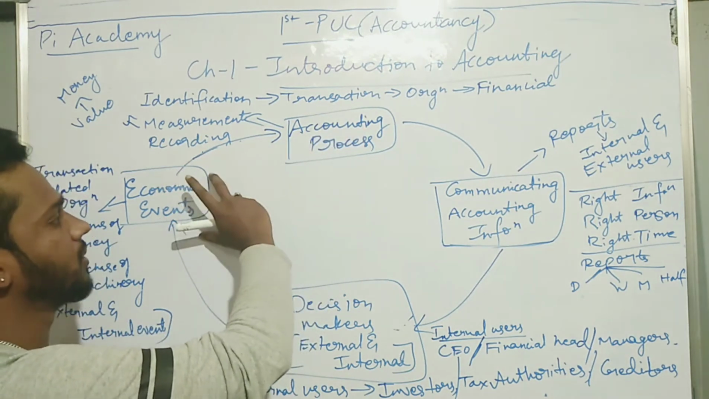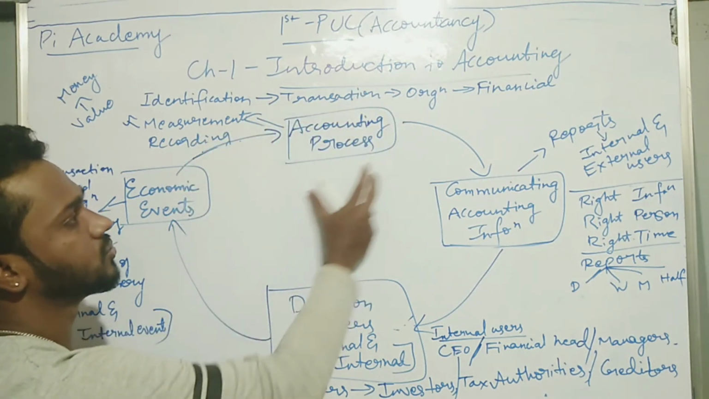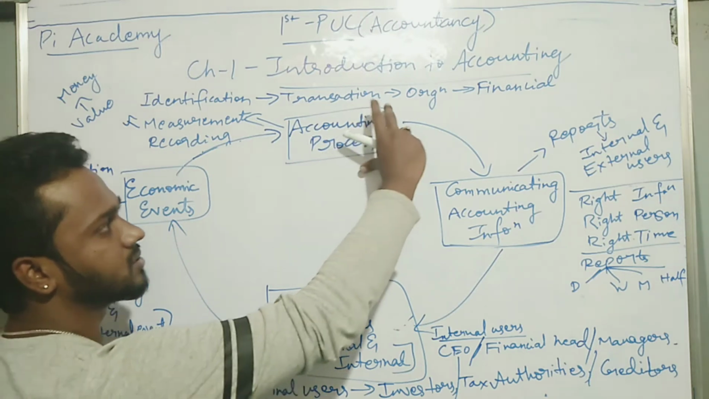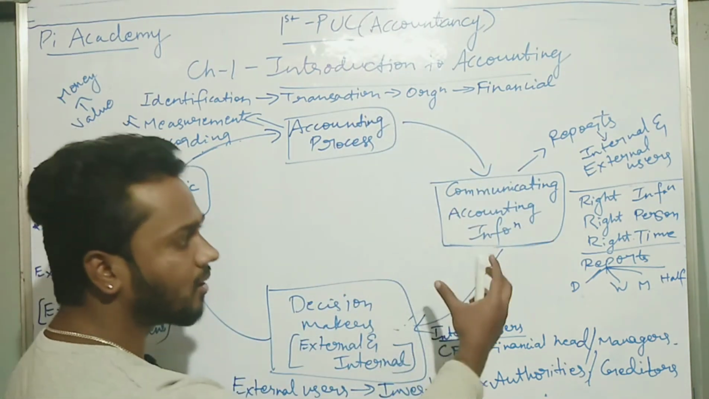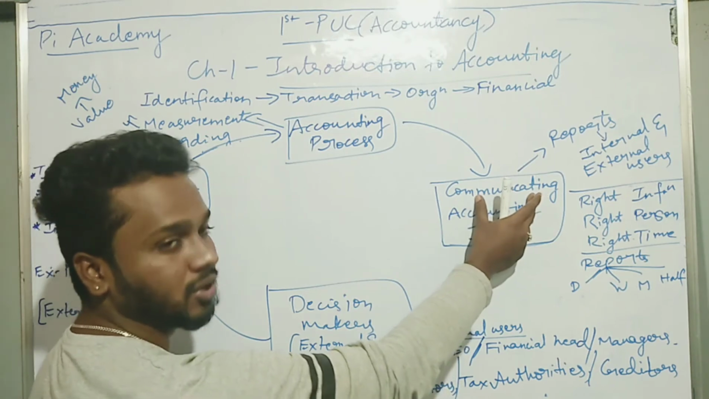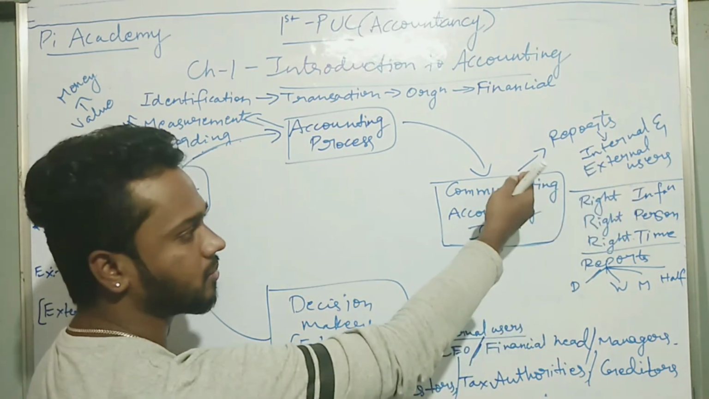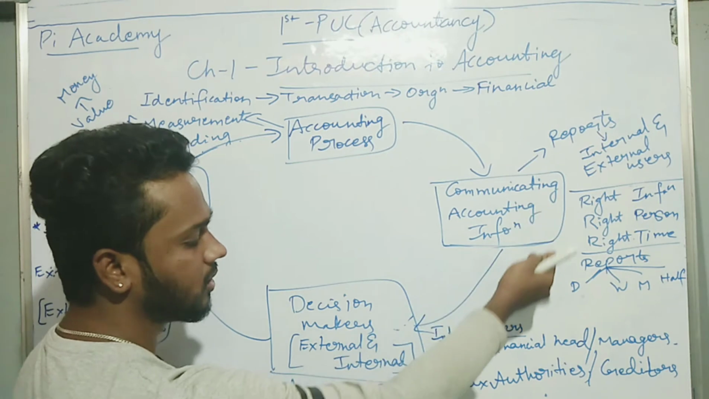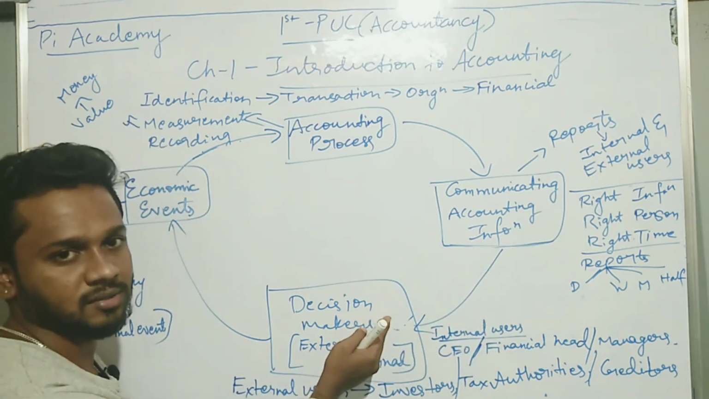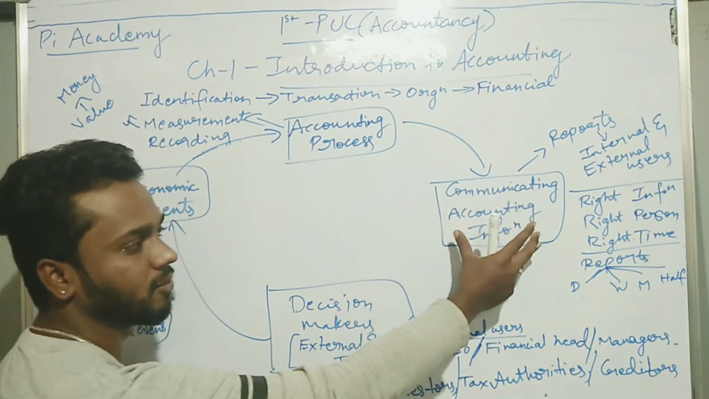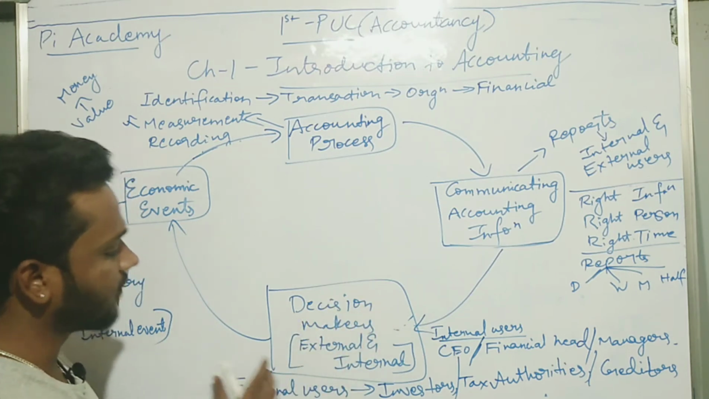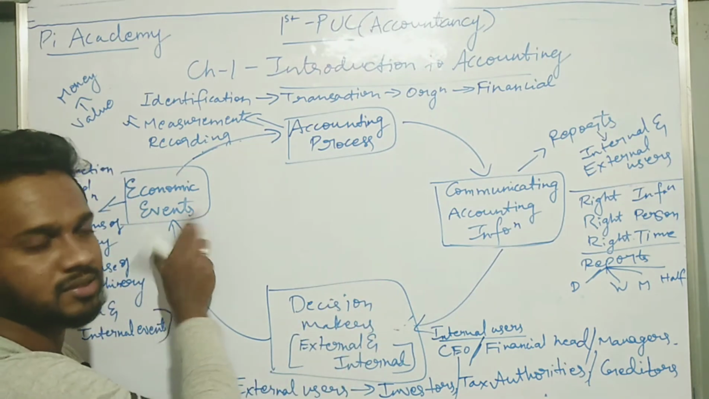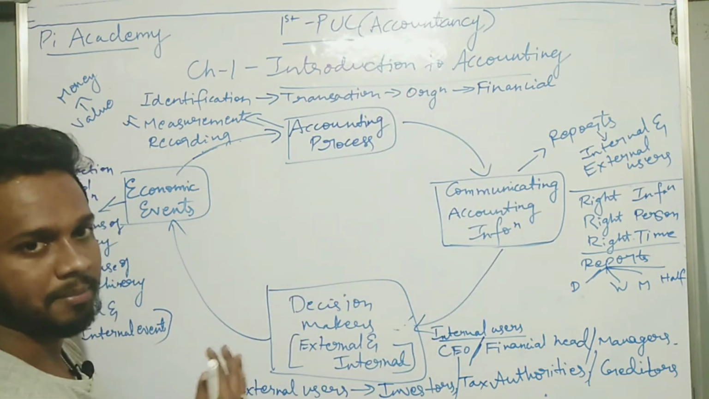So whenever the economic event happens, that event should go through the accounting process, and once the accounting process is done, that accounting process gives a report, and that report should be communicated to users, okay. The accounting information is communicated to the decision makers. So keeping this accounting information, the decision makers will take the decision, and this will again further lead to some more economic events. So this is how the chart happens, okay.